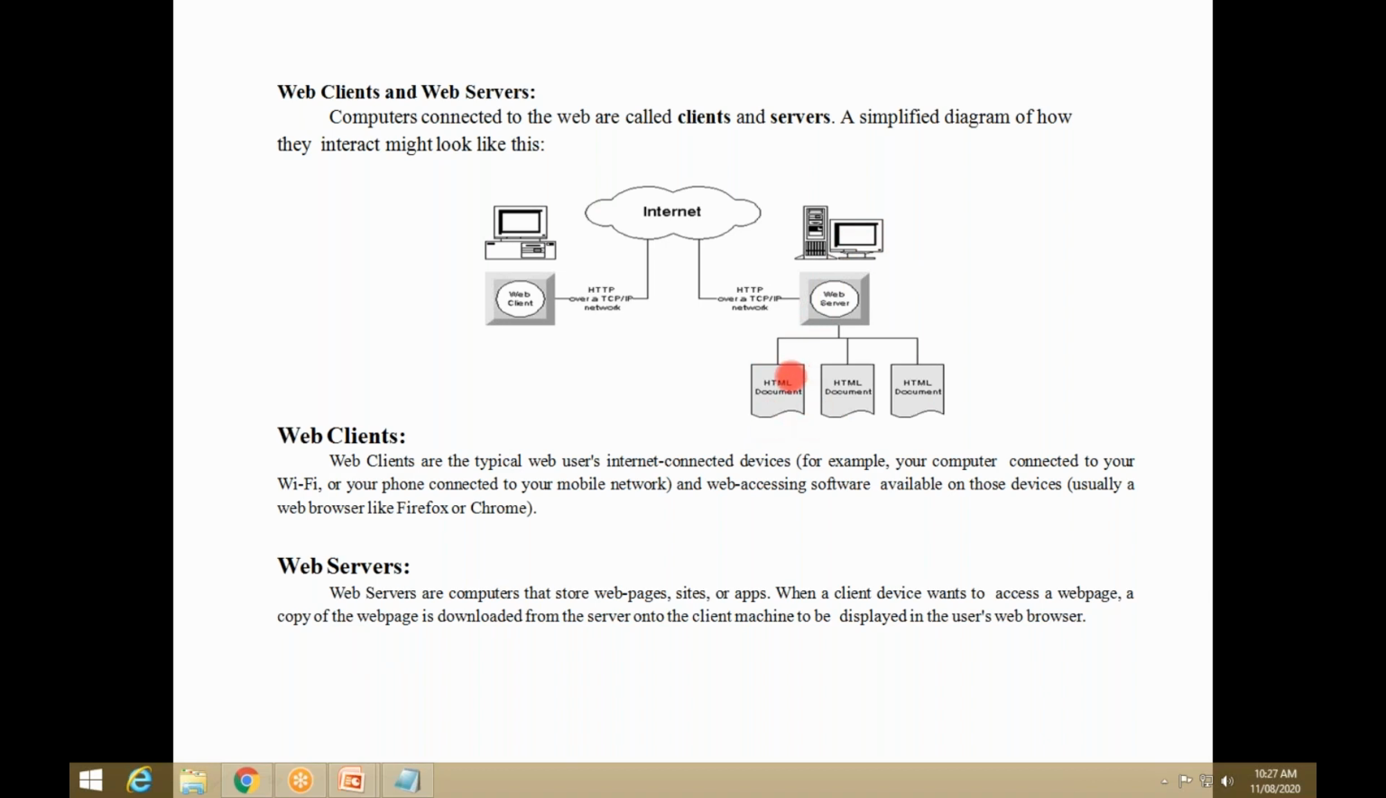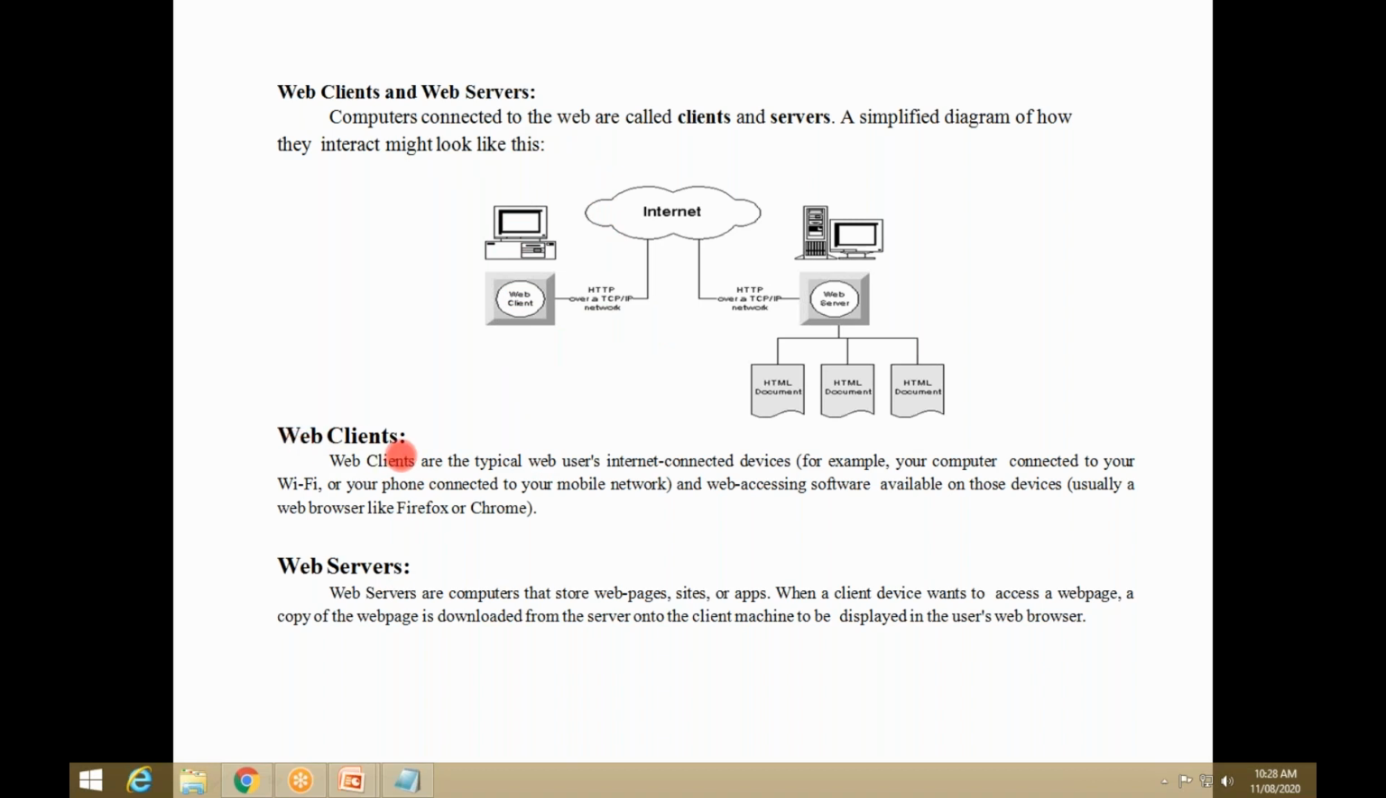The copy of the web page, for example, this is facebook.com, this is WhatsApp, this is Twitter. These are stored in this web server. When I am accessing facebook.com, the copy of facebook.com is sent to the web client and displayed on the browser in the form of an HTML document. That is called a web server.